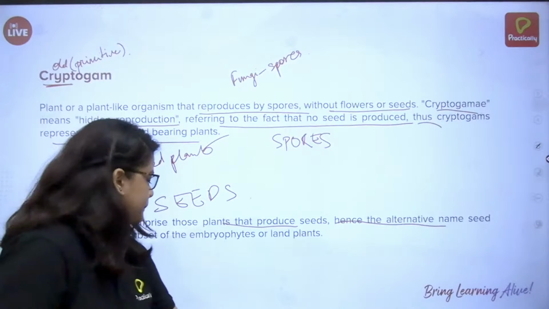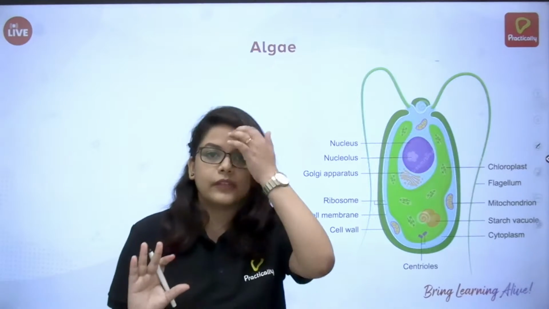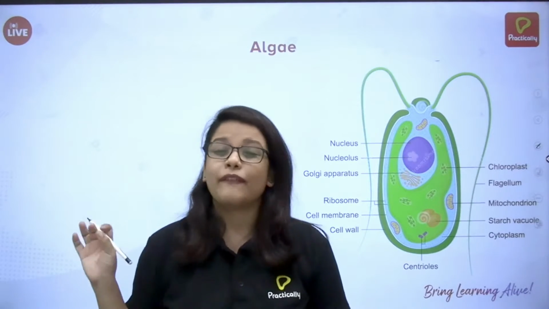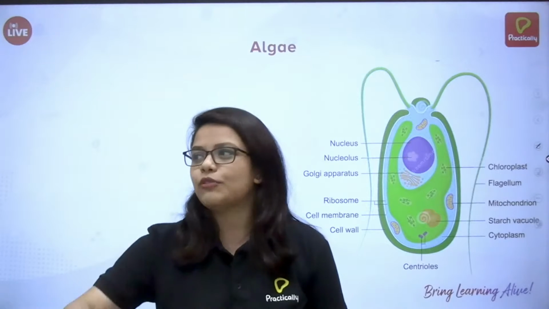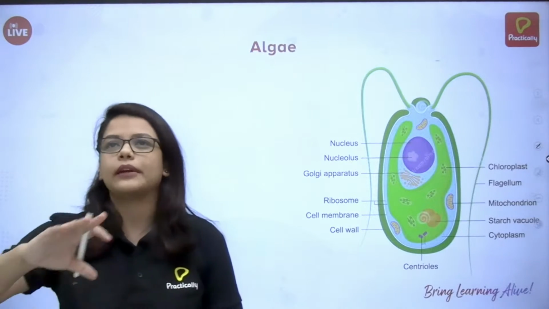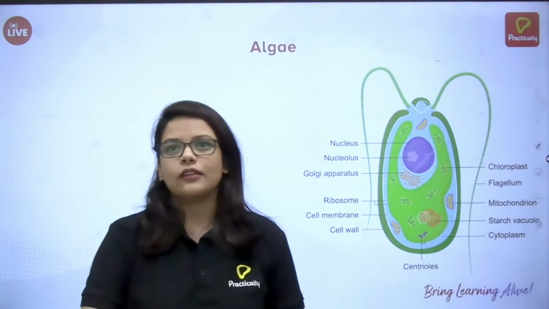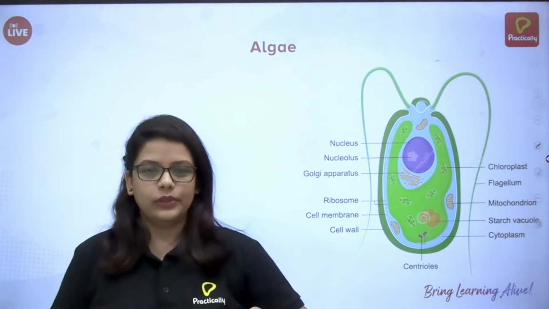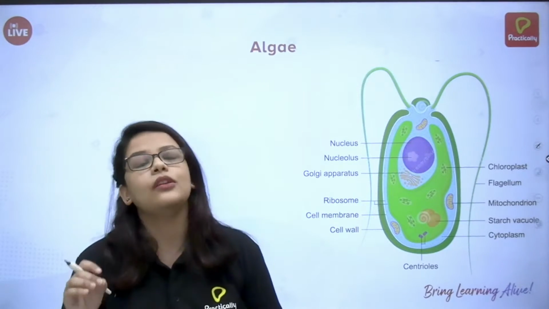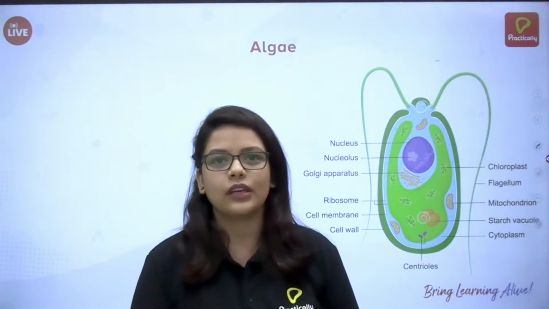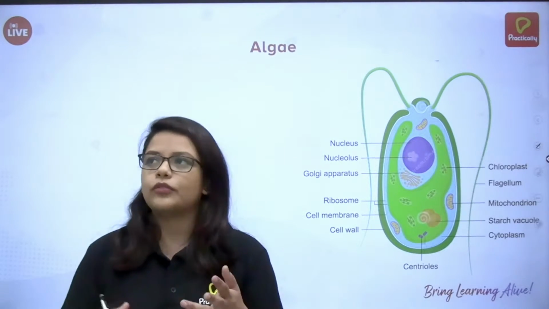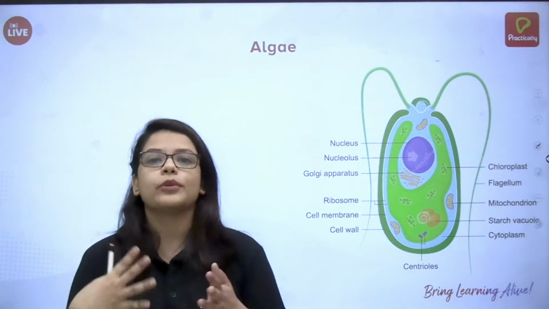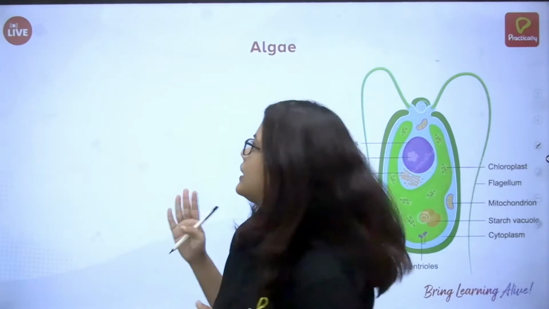Okay, next. The first thing we have to consider is algae. Very, very important. In bryophytes we require a whole life cycle and everything, but algae is important for its types. A lot of questions tend to come for its types. There are 3 kinds of algae, and a lot of questions come including uses and the characteristics. So we'll do that only.